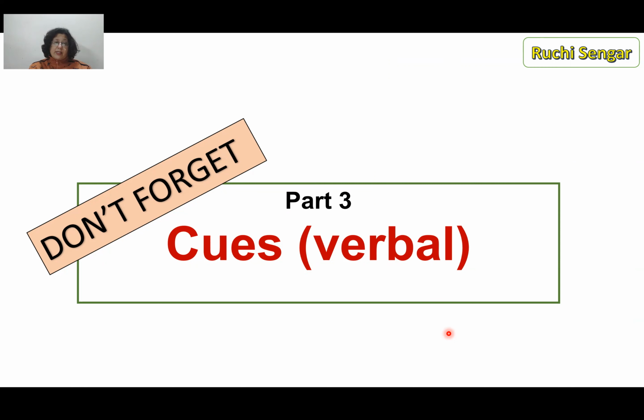This is an important session on cues because there's been a fair amount of confusion as to how to approach it. So I would also be explaining the different examples of the cues and what is the logic and the rationale behind attempting them. So that's part 3. I will be uploading that up soon as well.